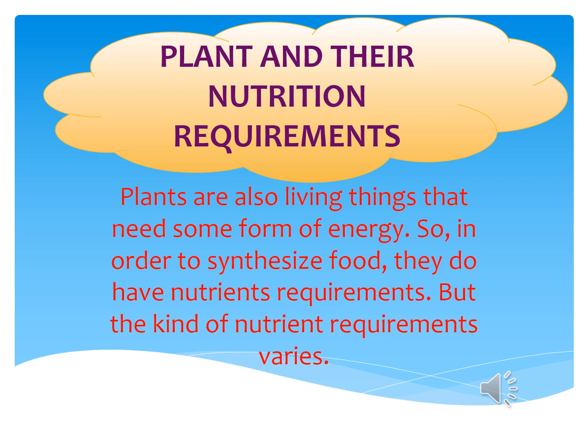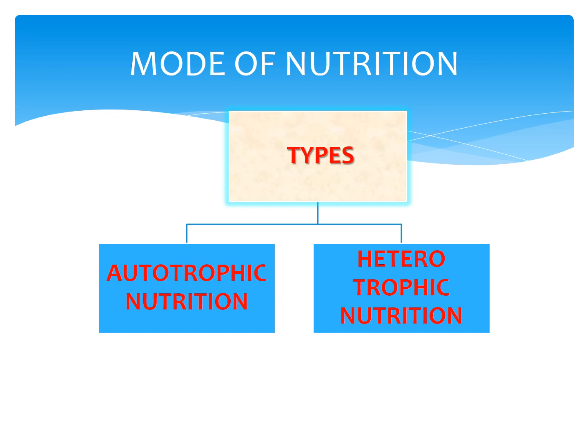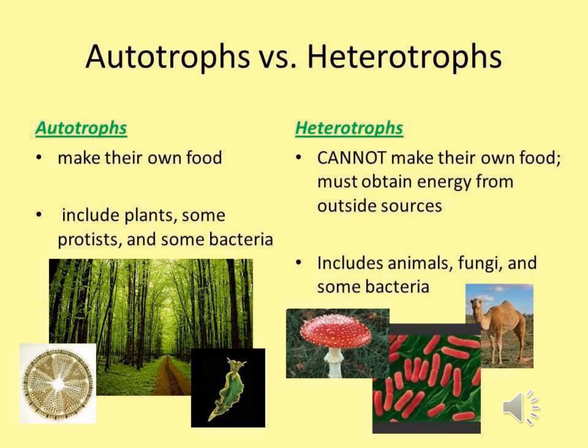Plants are also living things that need some form of energy. They have cells and tissues. They also grow in size. And they are the producers of the ecosystem. So, in order to synthesize food, they do have nutrient requirements. Of course, the kind of nutrient requirement varies. As said, plants acquire nutrients in different ways.